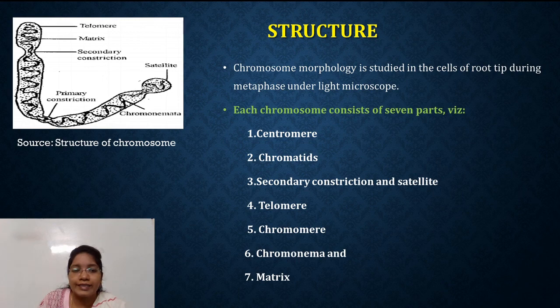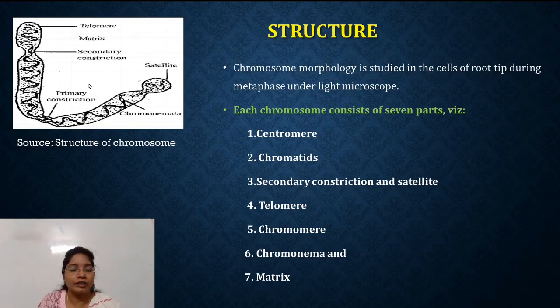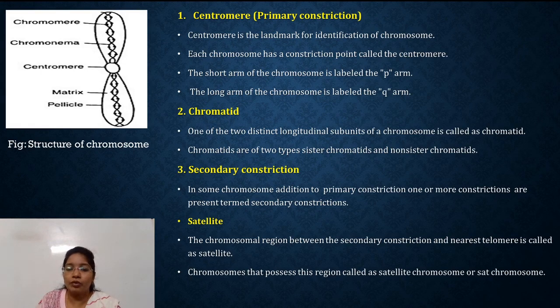Next part is the satellite. The satellite is the region between the secondary constriction and the nearest telomere. Here in this figure we can observe the satellite. The part between the secondary constriction and the nearest telomere is called the satellite. The chromosome that possesses this region is called a satellite chromosome or SAT chromosome. So these are certain parts.